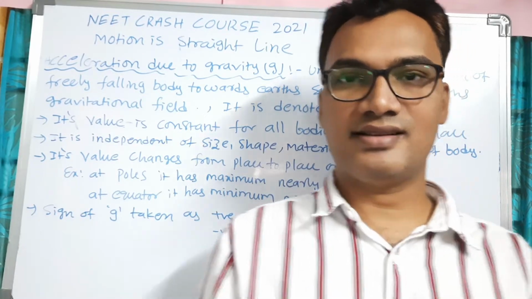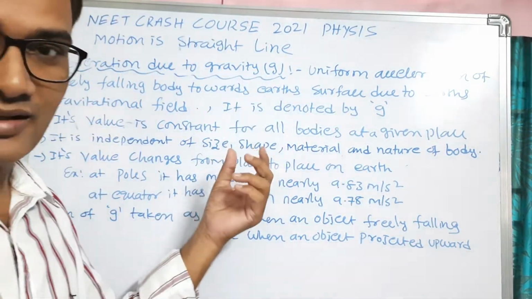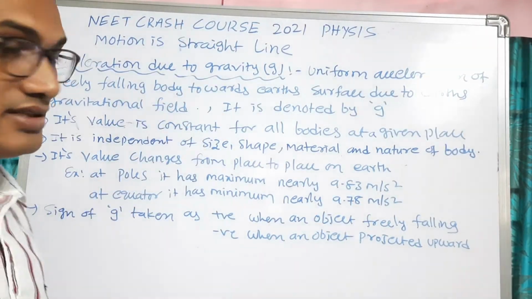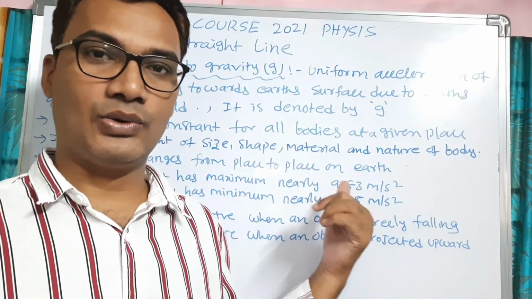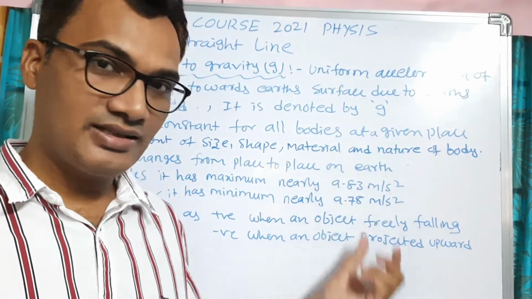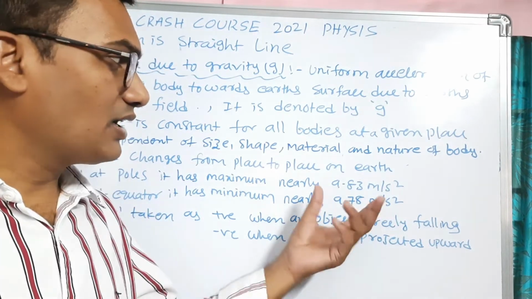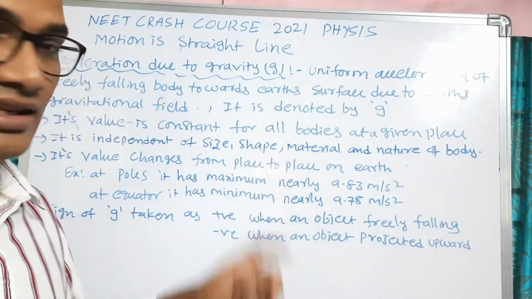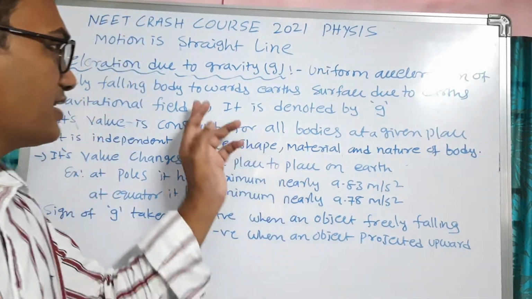Today we are going to discuss acceleration due to gravity. In part of our NEET crash course, motion in a straight line, today our topic is acceleration due to gravity. This acceleration due to gravity plays a very important role while solving numericals, when an object is freely falling down or is vertically projected upward. Whatever it may be in kinematics, motion in a plane, and dynamics also, acceleration due to gravity plays a very important role, right?